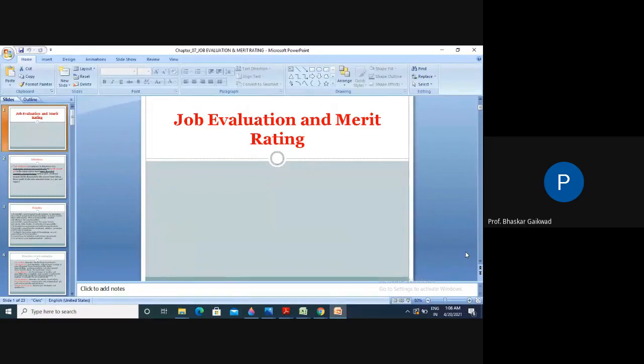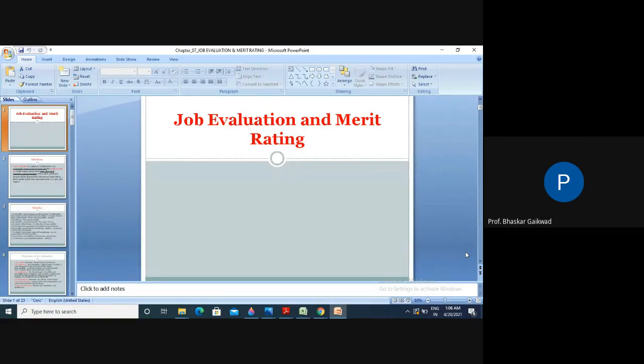Now, the fifth point. Under job evaluation, it is useful for creating a satisfactory labor force. If job evaluation is not there, definitely there is an effect on the labor force. If they are not getting wages or incentives as per their work, there is an effect on production. Now, merit rating is useful for manpower development and for raising the efficiency of labor. It is related to the workers and decides the performance, and from this performance we can develop manpower efficiency and increase labor efforts.